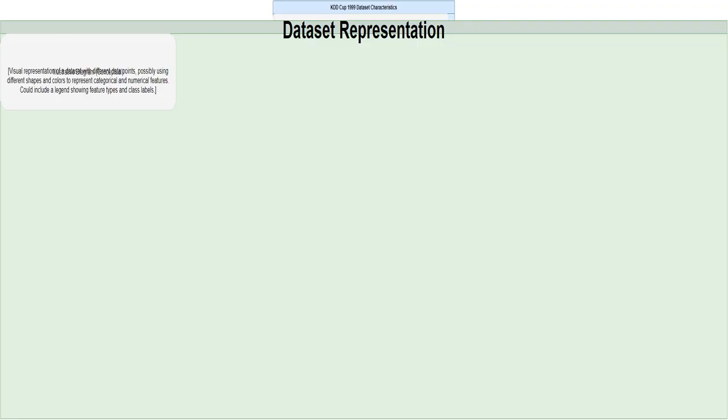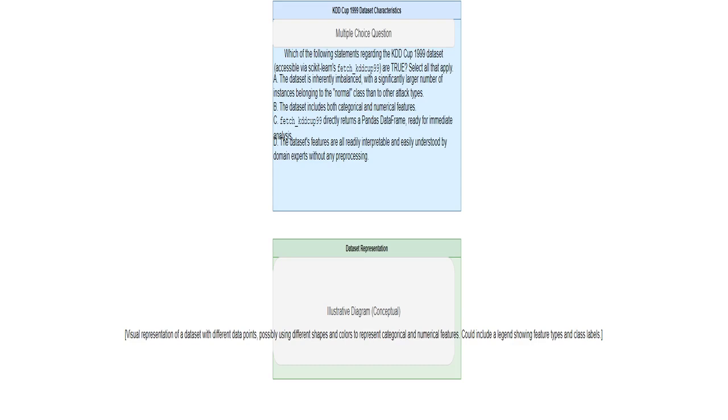This section just labels the next part, a visual aid to better understand the dataset. This is a conceptual visual of what the dataset might look like, showing its different features and how they relate to each other. Think of it as a bird's eye view. This refers to a visual that would aid in the understanding of the kddcup99 dataset. The visualization would show the relationships between various features and classes within the dataset.